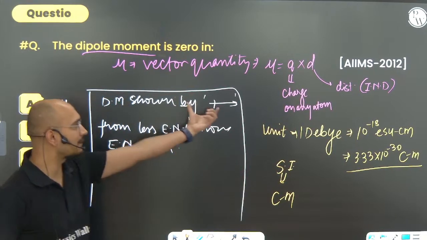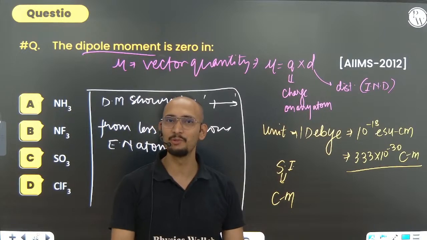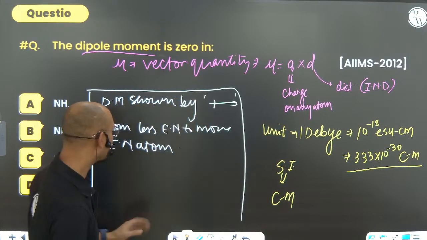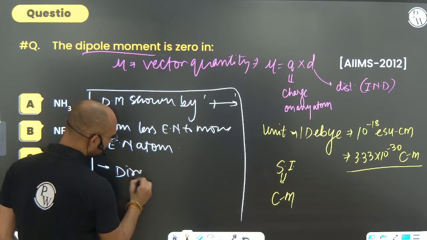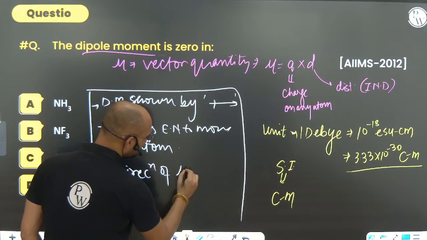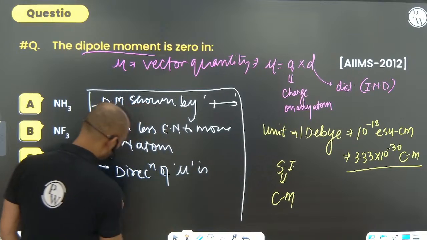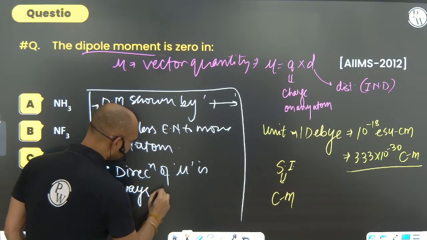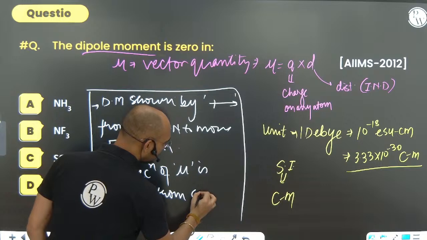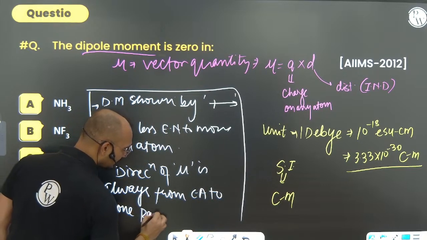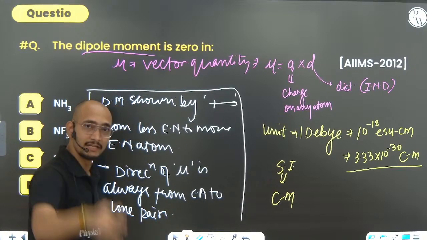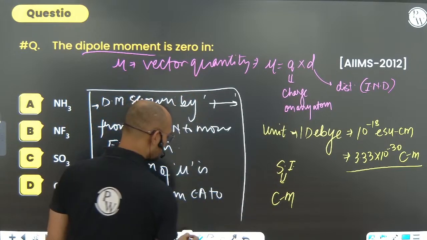If all the dipole moments are going to be cancelled, mu will be equal to 0. That is the rule. And always remember the direction of mu is from the central atom to the lone pair. If a lone pair is there on the atom, it will always go from the central atom to the lone pair, as a rule.